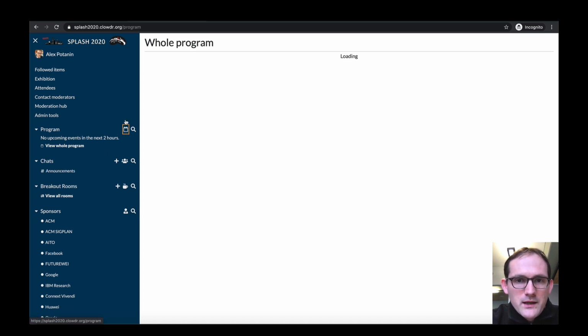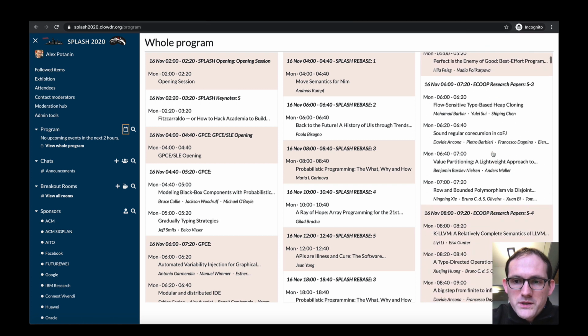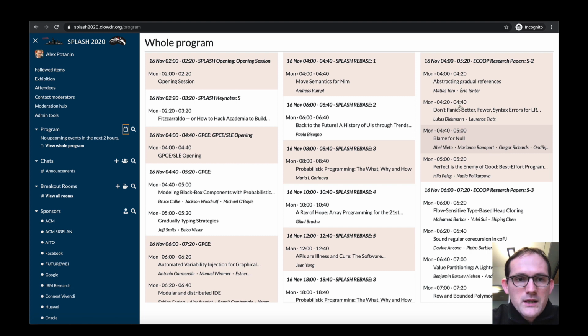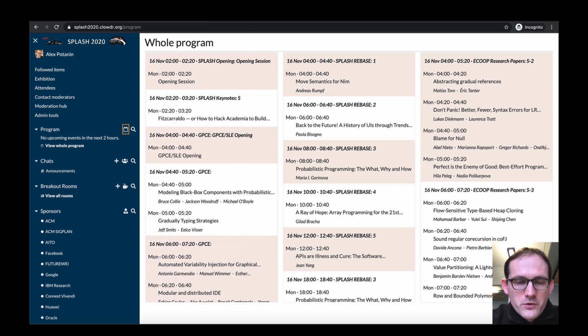If you click on this little icon, the 3 columns will be displayed to you. Of note, you can see that now they've rearranged themselves so that Rebase talks are in the middle and the ECOOP and OOPSLA talks are now in the column on the right, and the Gypsy SLE and other Splash events are in the column on the left. This is due to how this software in development works, which will read them from the database and depending on the concurrency conditions, show the talks in 1, 2, 3, 3, 2, 1, or 2, 3, 1 order, or whatever it sees fit.